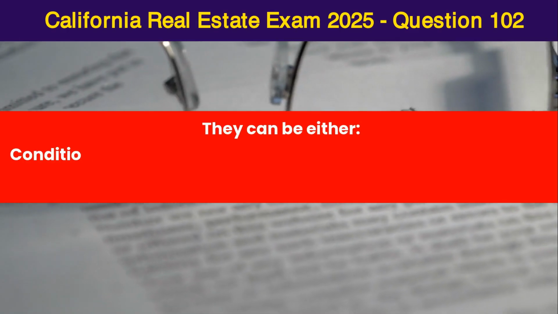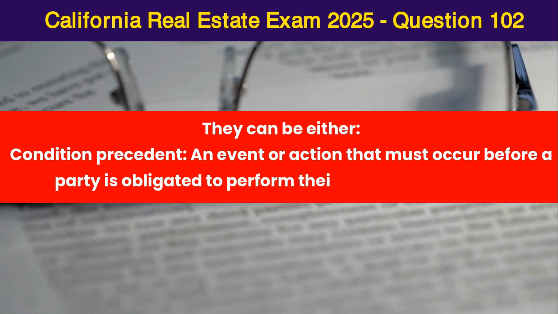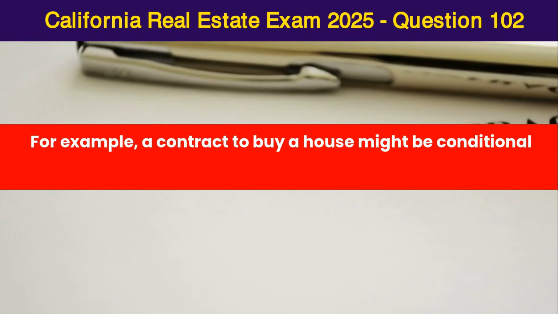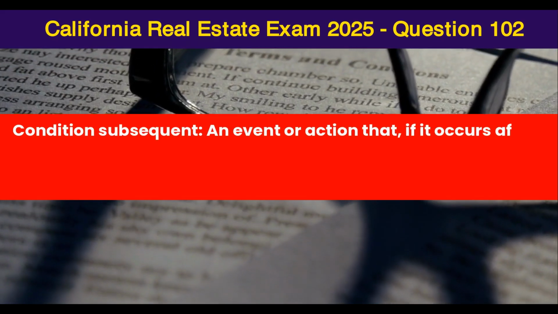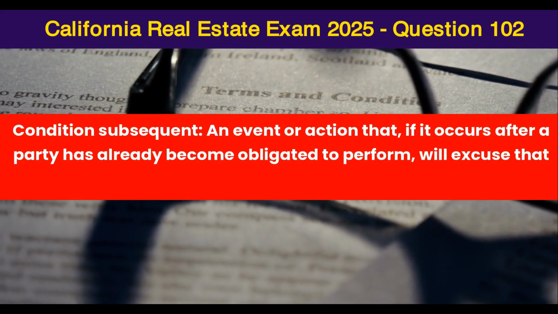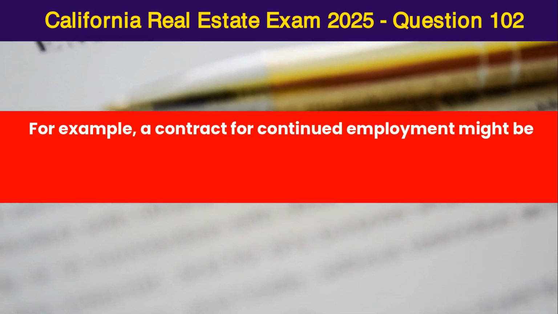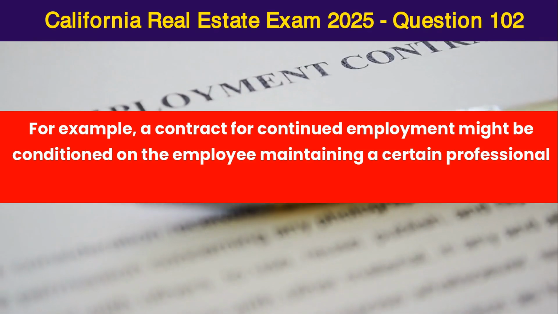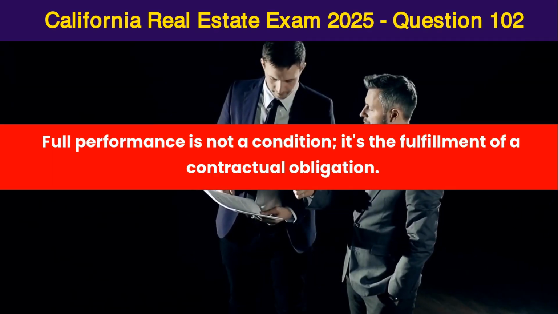They can be either condition precedent, an event or action that must occur before a party is obligated to perform their part of the contract. For example, a contract to buy a house might be conditional upon the buyer obtaining financing. Or condition subsequent, an event or action that, if it occurs after a party has already become obligated to perform, will excuse that party from further performance. For example, a contract for continued employment might be conditioned on the employee maintaining a certain professional license. Full performance is not a condition, it's the fulfillment of a contractual obligation.